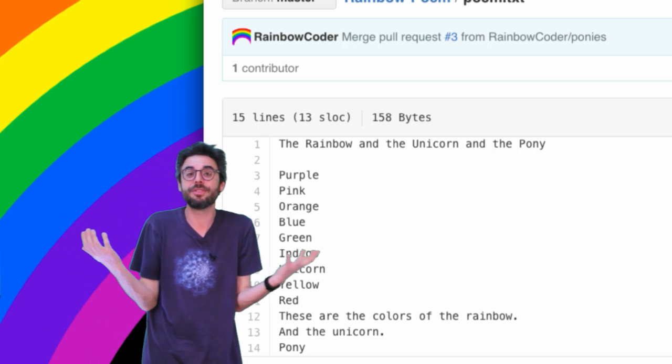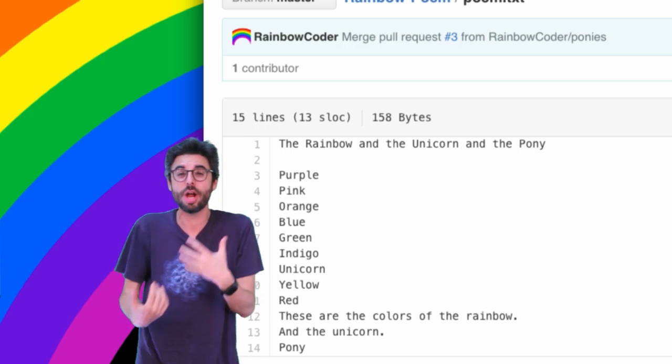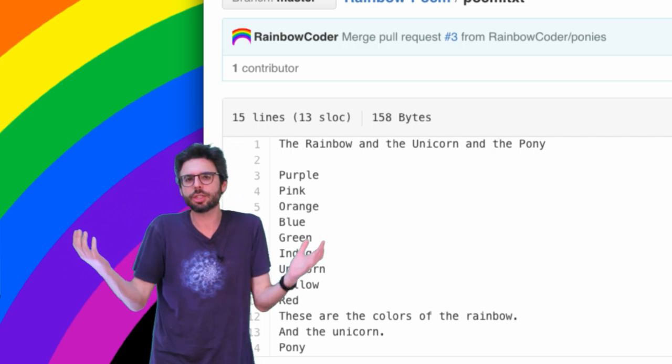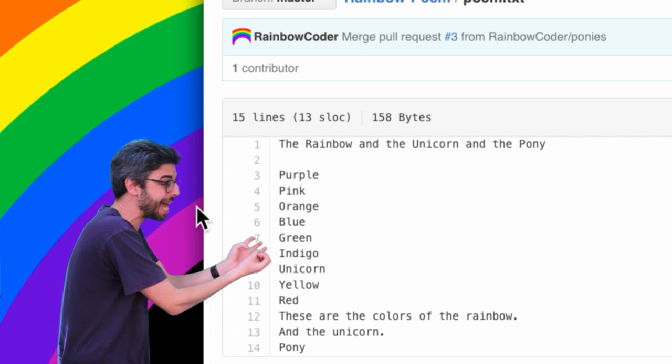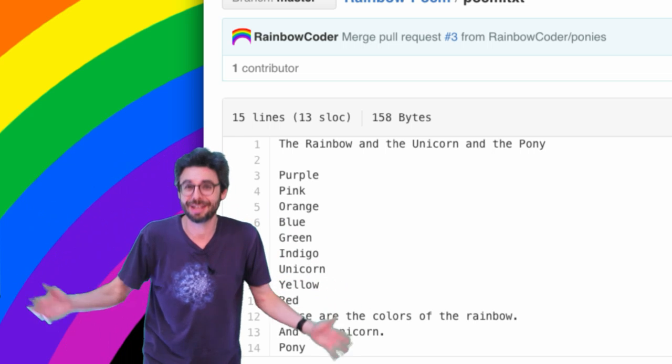Now, this usually happens in the case of source code because you want to fix a bug or suggest a change, but we're going to not look at source code to make things a little simpler. So you might think of another line you want to add to this poem, that sort of thing. So how do you do that?